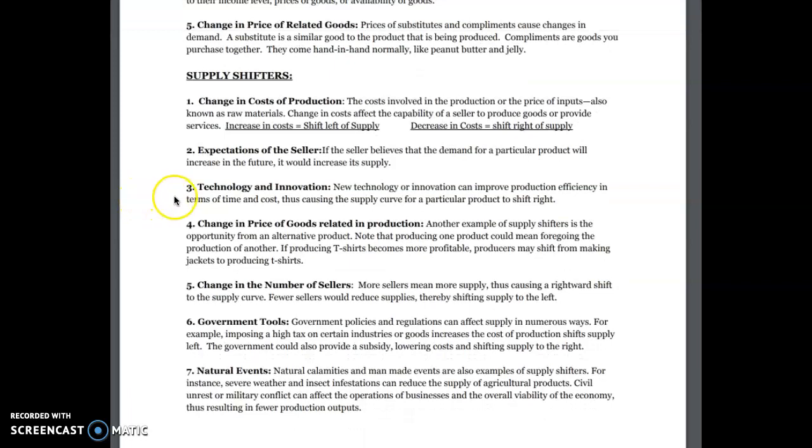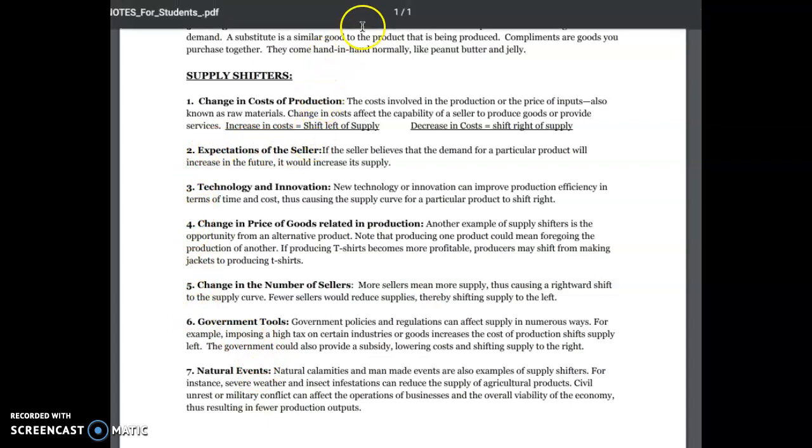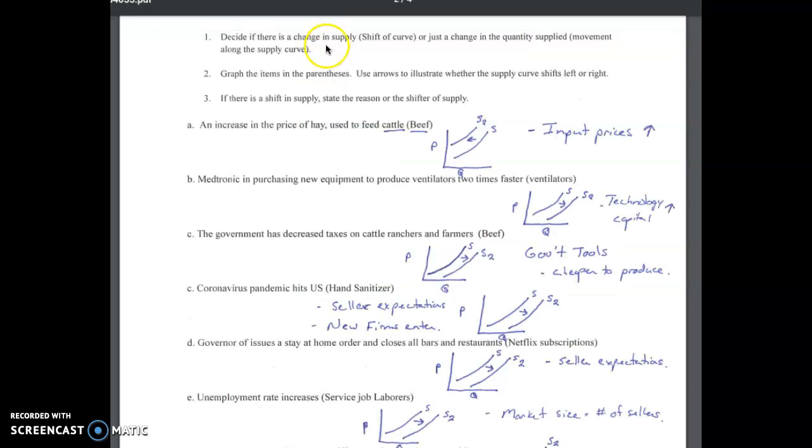Other supply shifters: increasing technology and innovation, prices of goods that are related, and specifically they have to be related in production, meaning you can produce something that's relatively close. You have options. When it comes to agriculture, you can produce corn or soybeans. Those goods are related in production. The number of sellers, government tools, natural events, and also expectations of the seller. So these are the supply shifters we are going to be looking for as we go through the assignment.